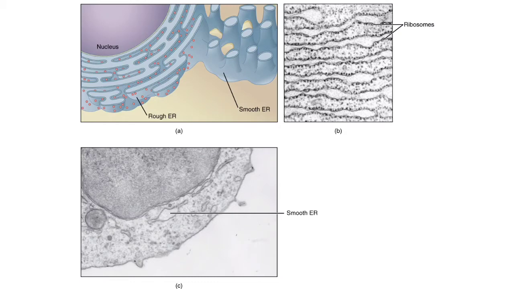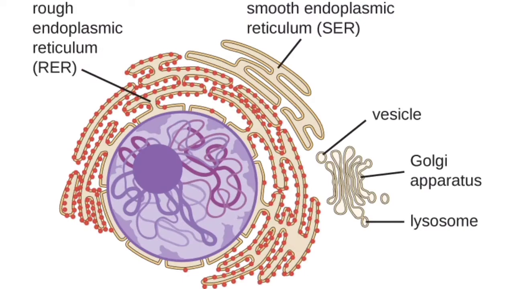The ribosomes' function is to make the protein. Sometimes when those proteins are made improperly, the proteins stay within the endoplasmic reticulum.